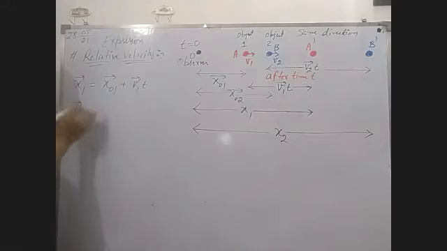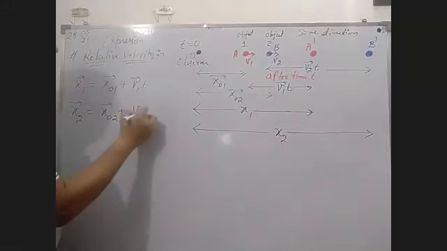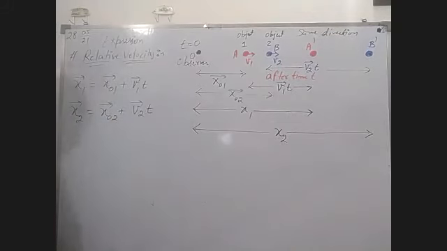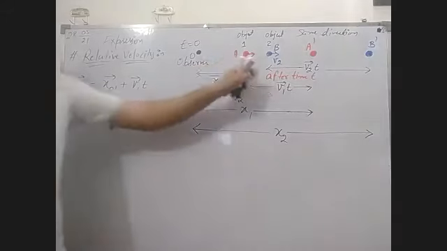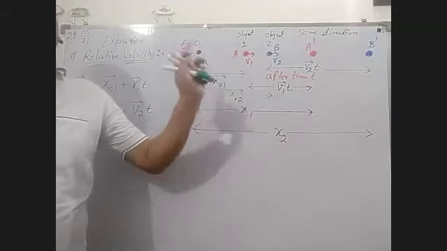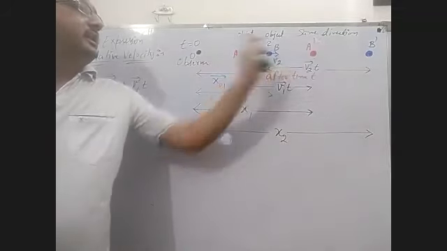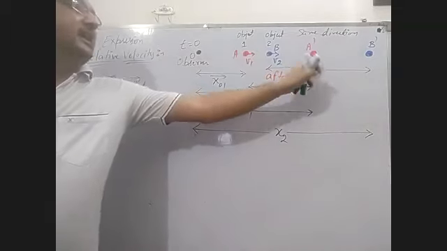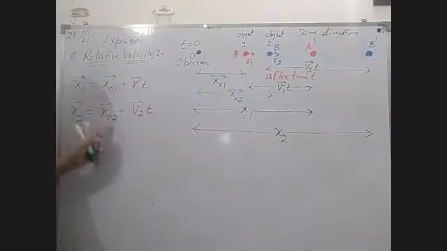In the same way, x2 is x02 plus v2 t. This is because these distances are the positions at time t0, but after time t they have covered some distance, and you have to add it to this value. Now, subtracting 1 from 2, what is the value of x2 minus x1?